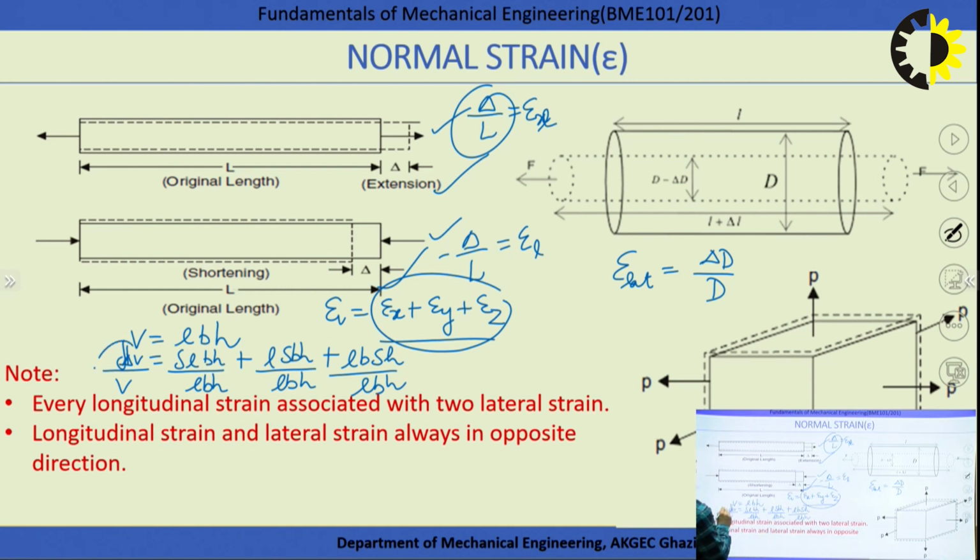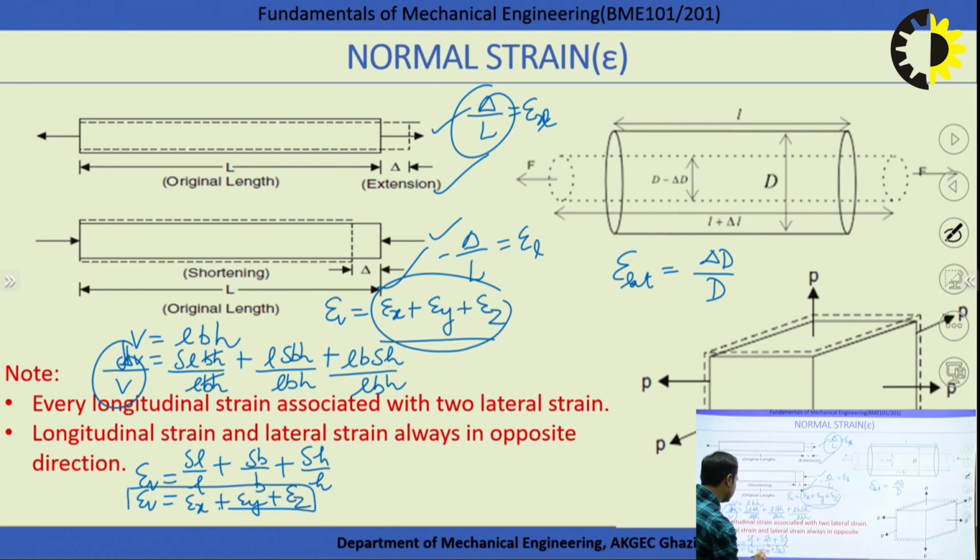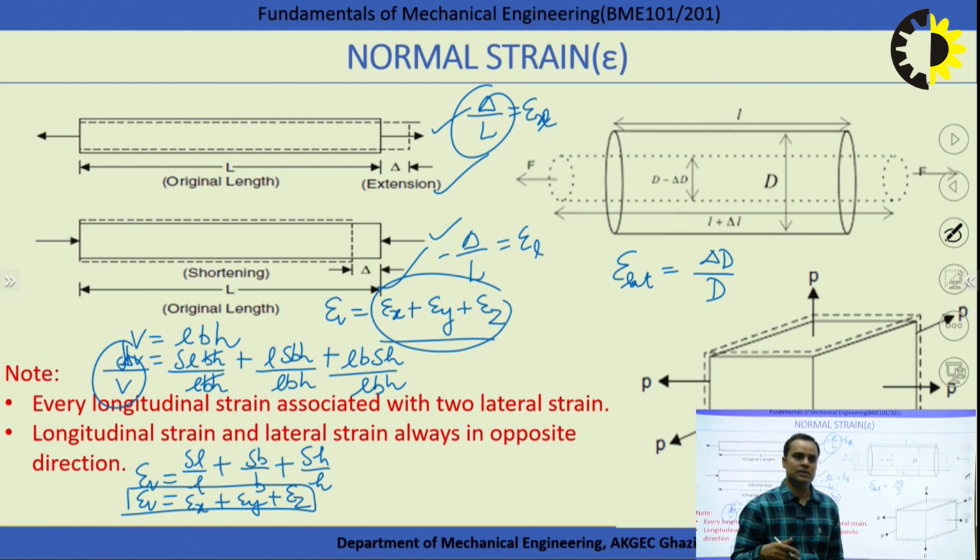So what will we get? This del V over V is known as the volumetric strain, and so it becomes delta L by L plus delta B by B plus delta H by H. That becomes strain in x direction, that becomes strain in y direction, that becomes strain in z direction. That is the volumetric strain. So we can calculate volumetric strain in this way, that is change in volume to the original volume, or we can also calculate strain in x, y and z directions and thereby calculate the volumetric strain, if the body is a rectangular plate.